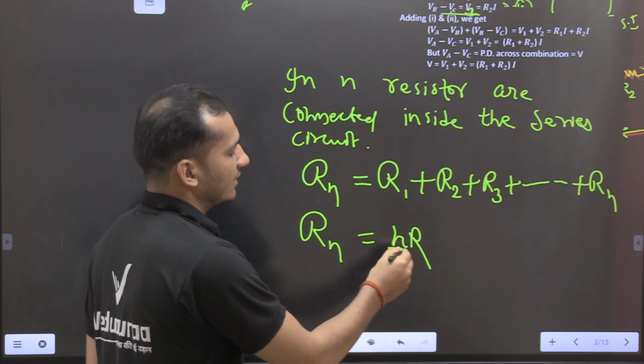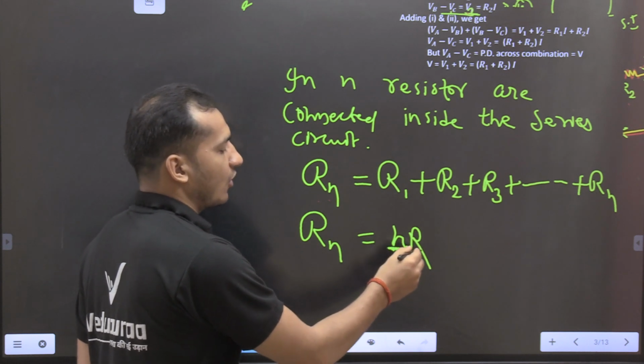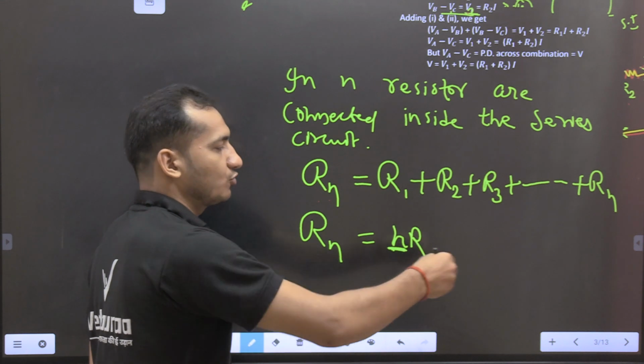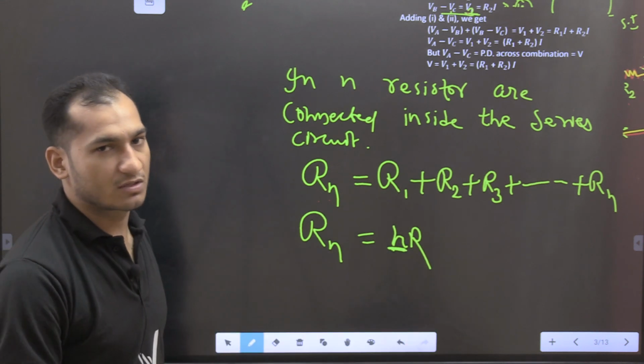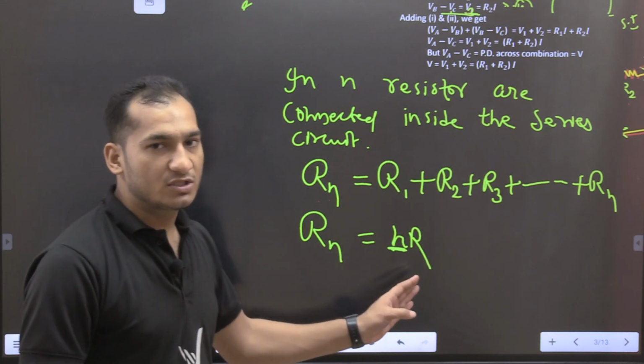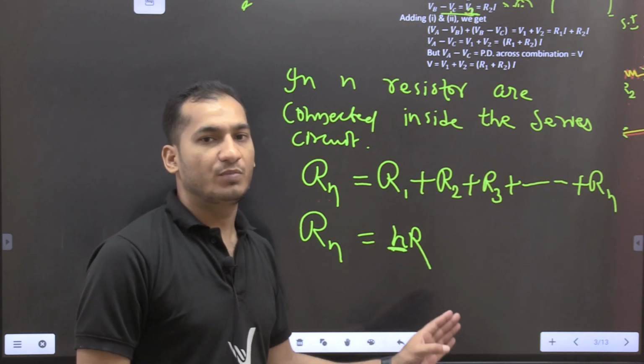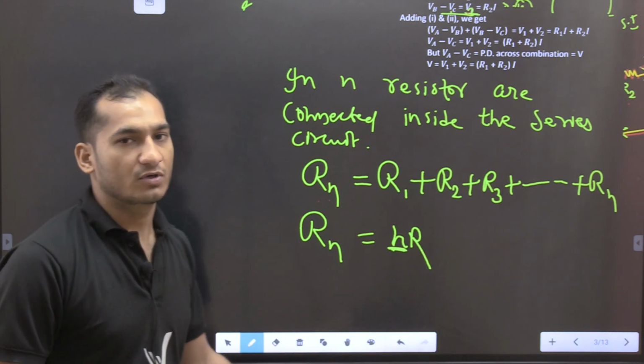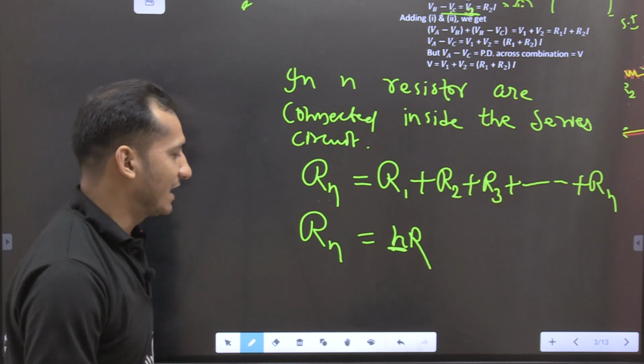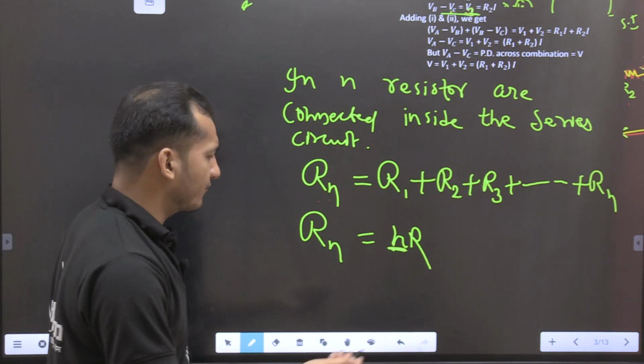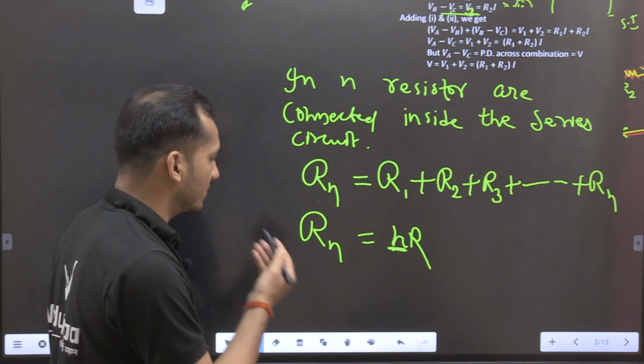Here n is the number of resistors, and however many resistors you take, you have to add them. If you take 5 resistors, then R1 plus R2 plus R3 plus R4 plus R5. Like this you have to take it if n resistors are connected inside the circuit.